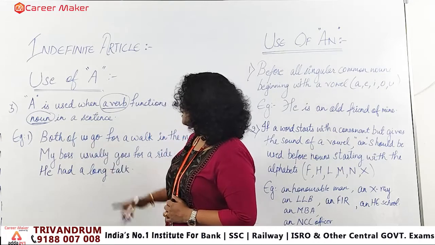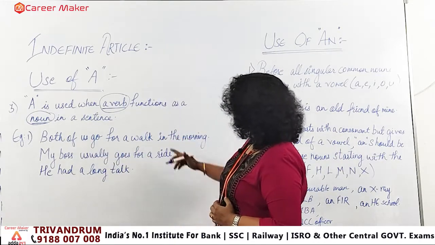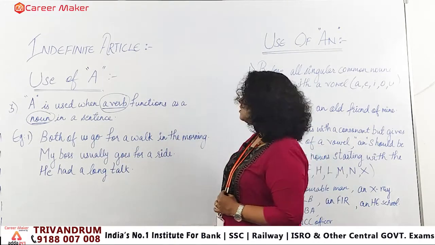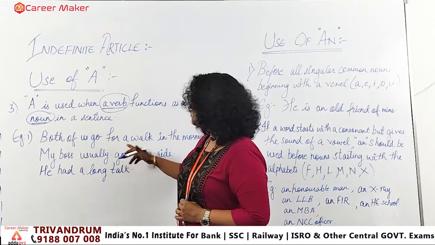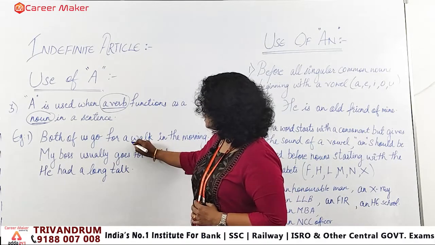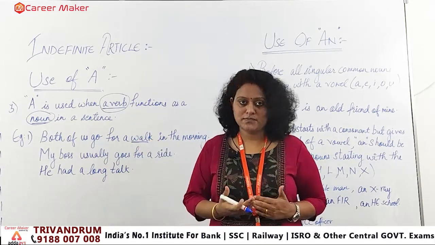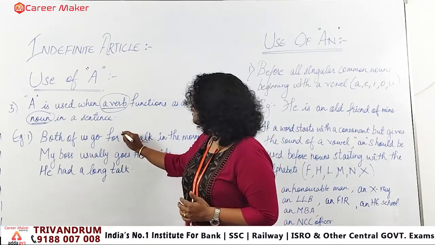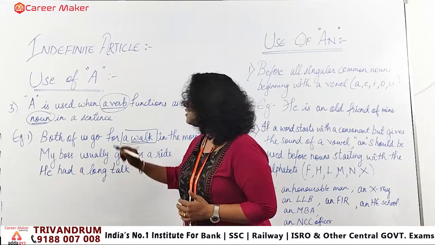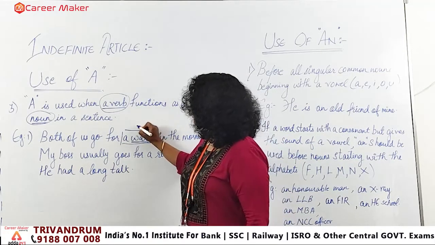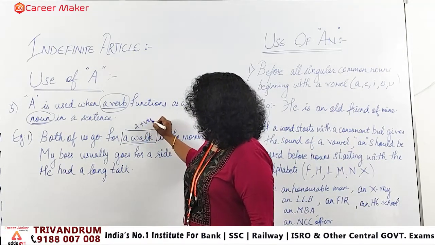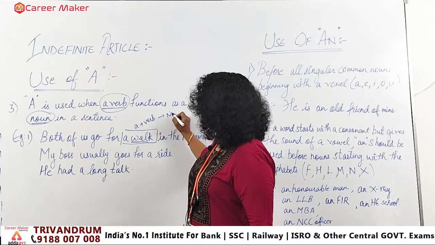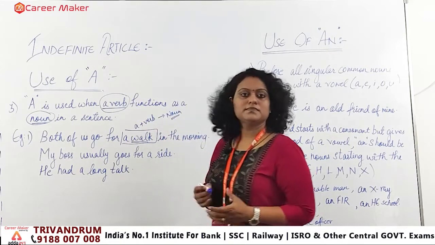Both of us go for a walk in the morning. Walk is nothing but an action, an activity, a verb content. But what I have used here is "a walk." So a plus verb is becoming a noun. Clear?